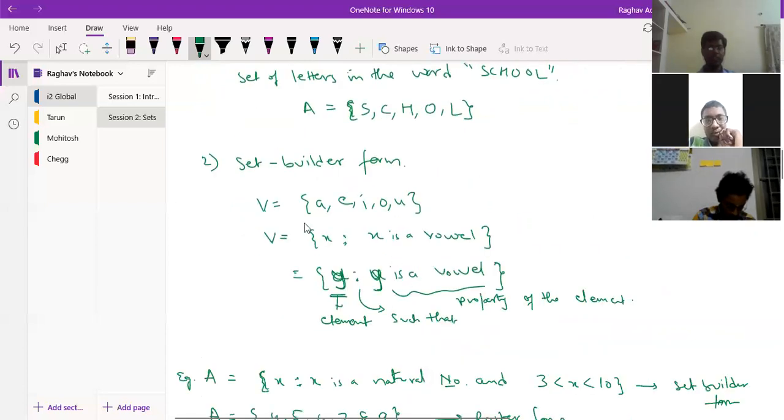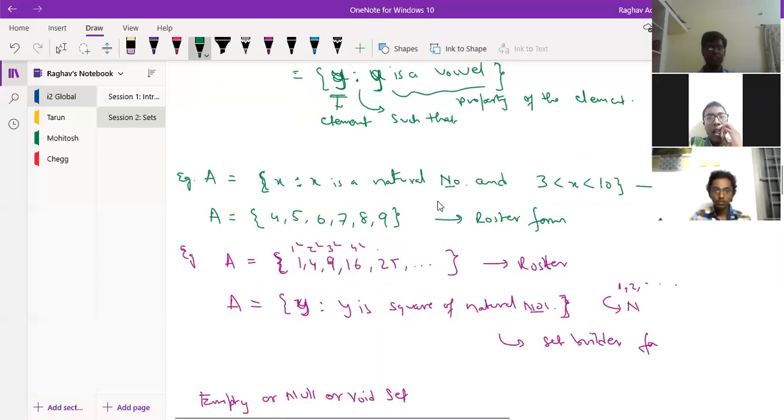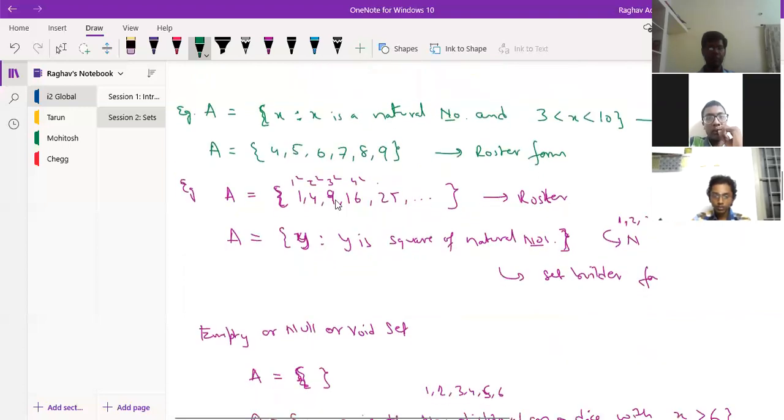Then we saw the set builder form, where we write the element such that and the property which the element is having. It is a vowel or it's an odd number or whatever. In this case, we saw it is a natural number, but it lies between 3 and 10. So we converted it into roster form and then wrote all the elements. And from roster form, we converted it into set builder form.